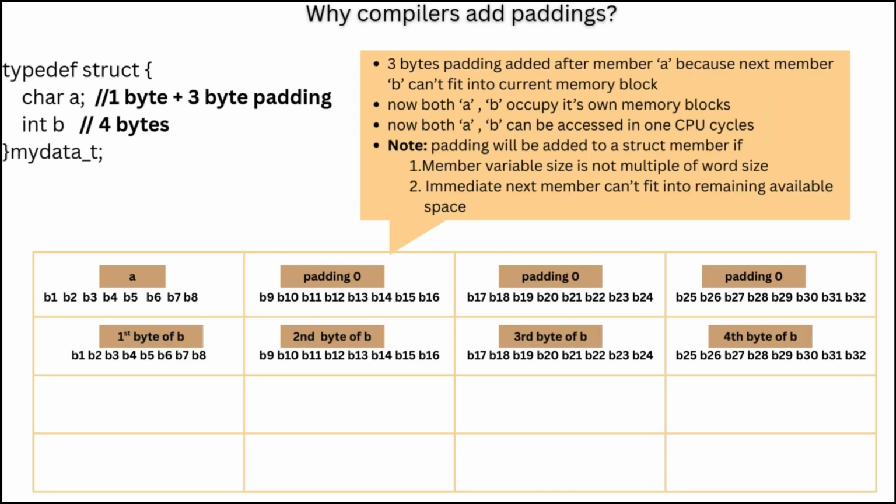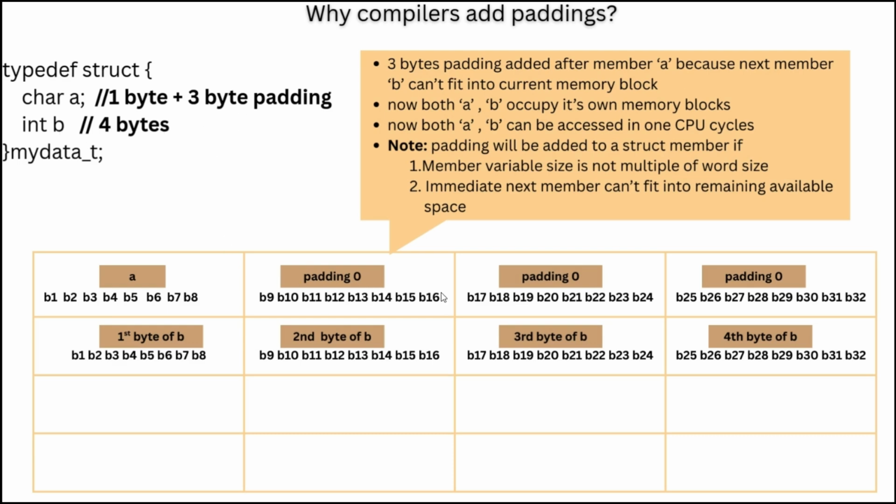So if you add the paddings, what happens? Normally padding will be added when the next immediate variable cannot fit into the memory word. For example, after character A, 3 bytes are free, but variable B is 4 bytes, so B cannot fit in the remaining 3 bytes. So the compiler will add the paddings.